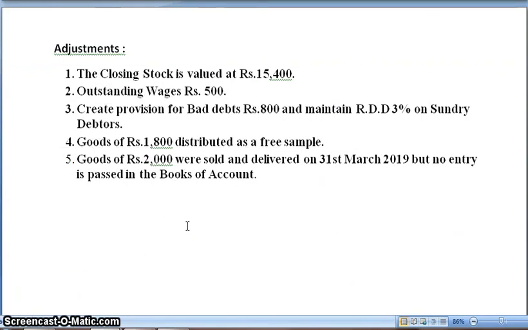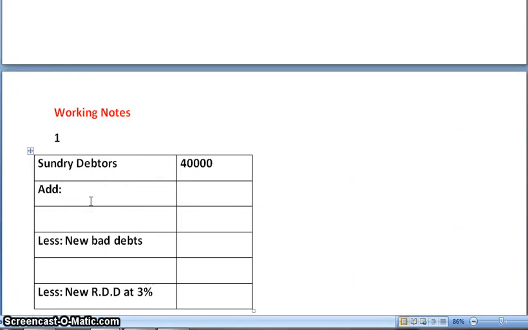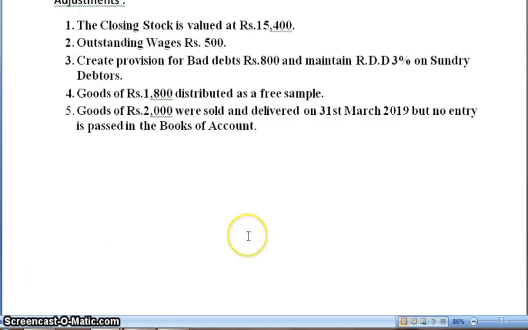Now the second effect would be we will be adding to debtors. But as we have not prepared the balance sheet, we will be showing it as a part of the working note. So in debtors I am adding unrecorded sales, 2,000. So on adding 40,000 plus 2,000, I will be getting 42,000.